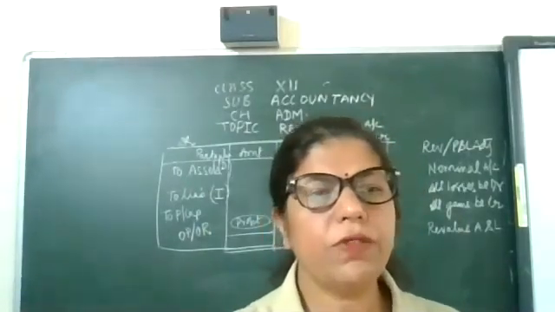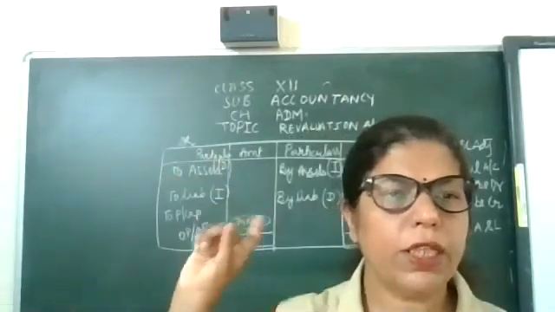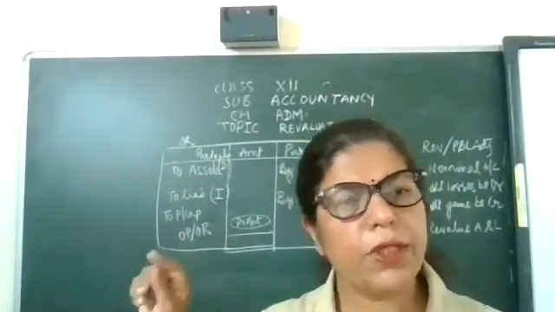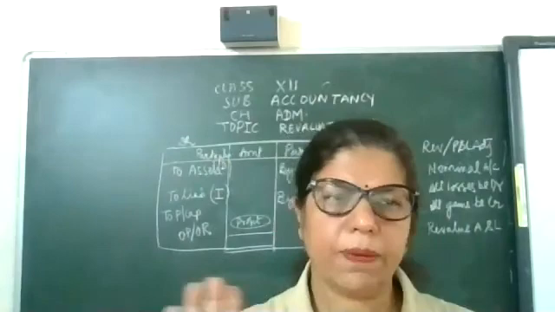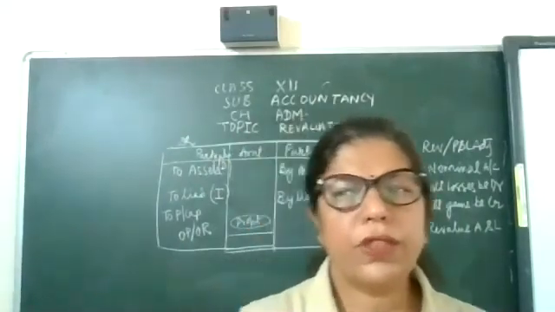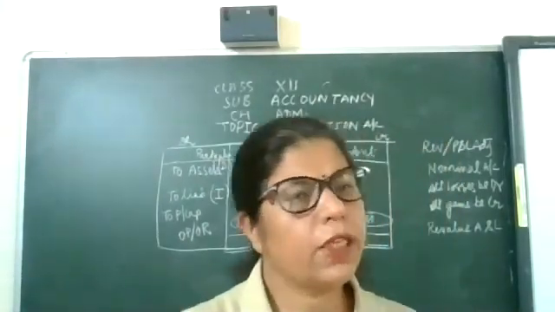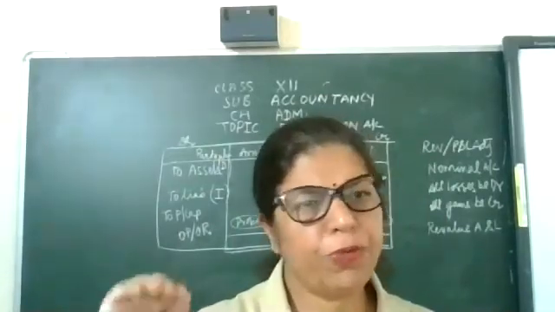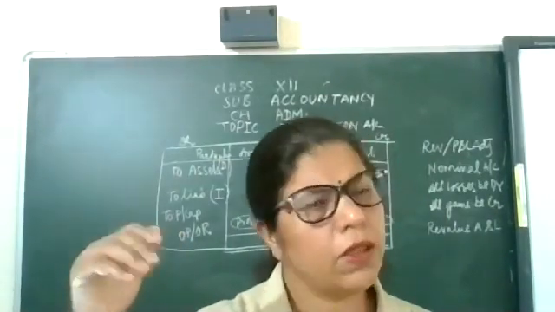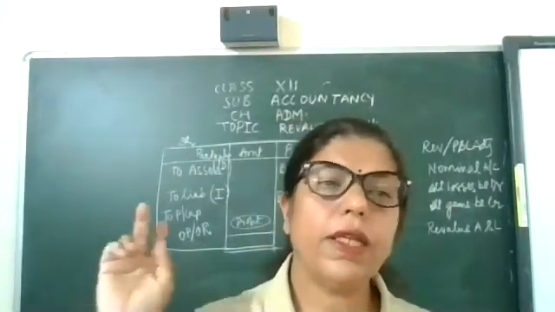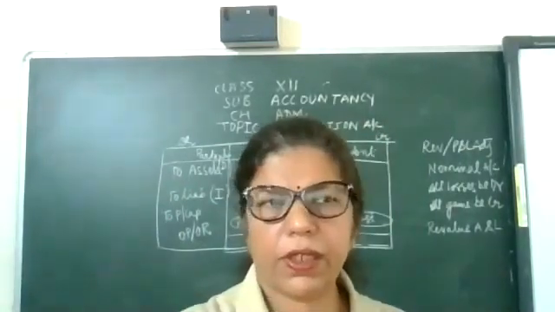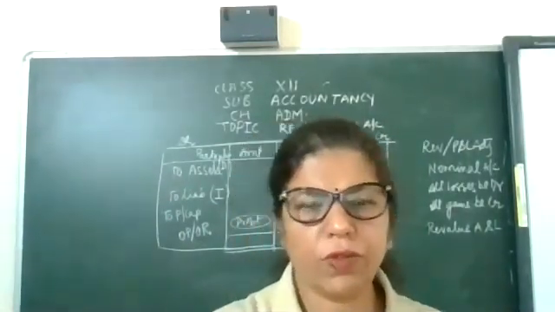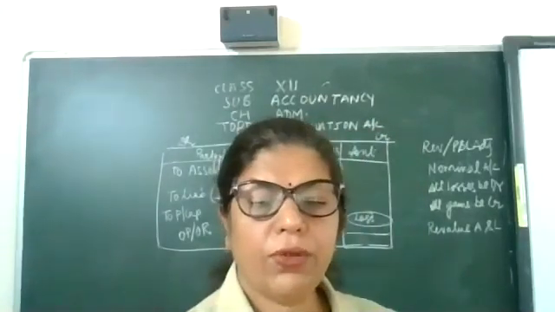So the general entry will be revaluation account debit to outstanding liability. Now children, the treatment of liabilities and provisions will be the same. If provision is increasing, enter in debit side. Decreasing, enter in credit. I'm sure you must understand. If any doubt, you can